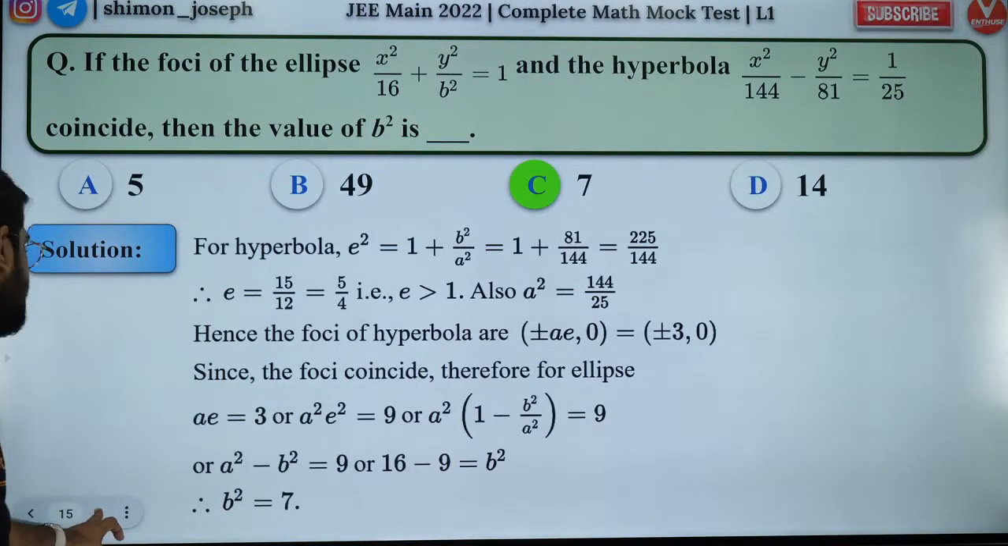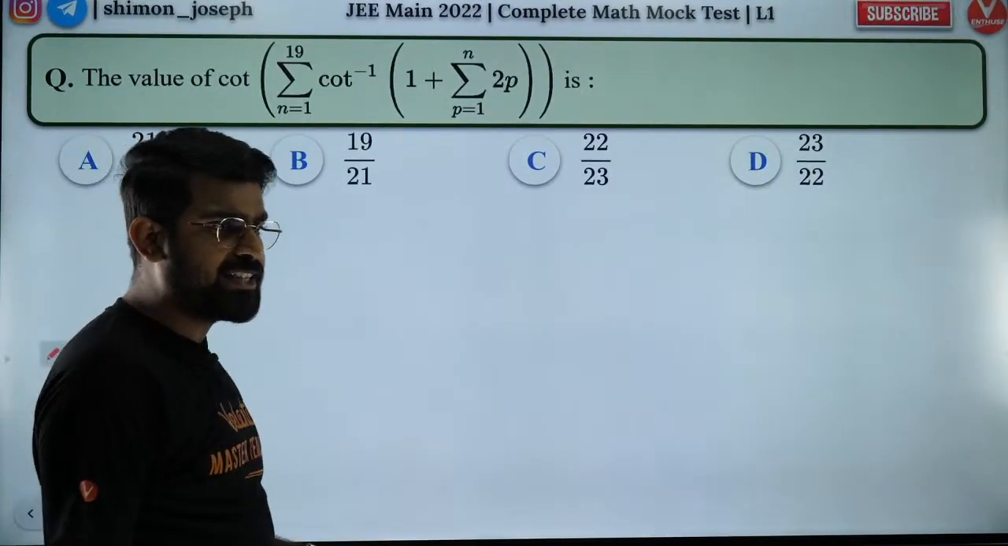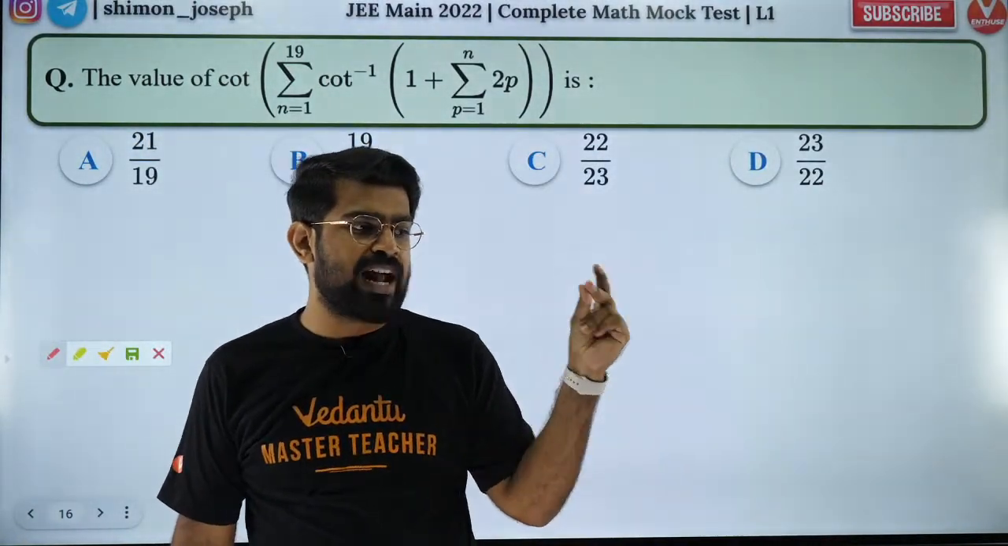Okay, so people, this is the next question for you. Please try to solve it. Come on, boys and girls. Everybody try to crack it. I want all of you to crack it.